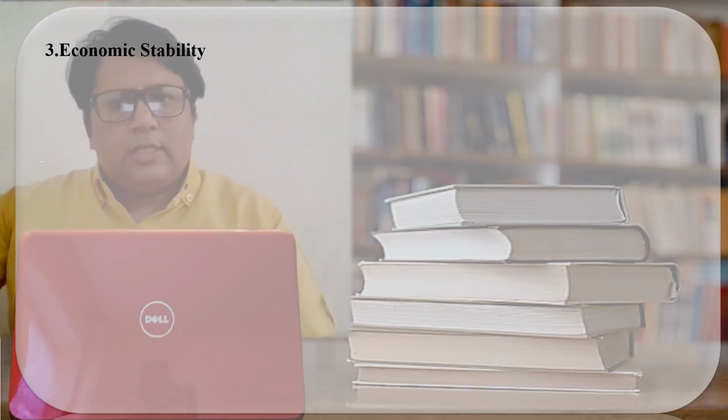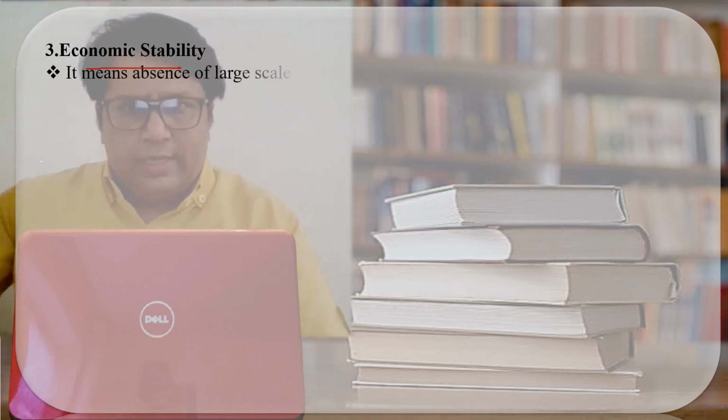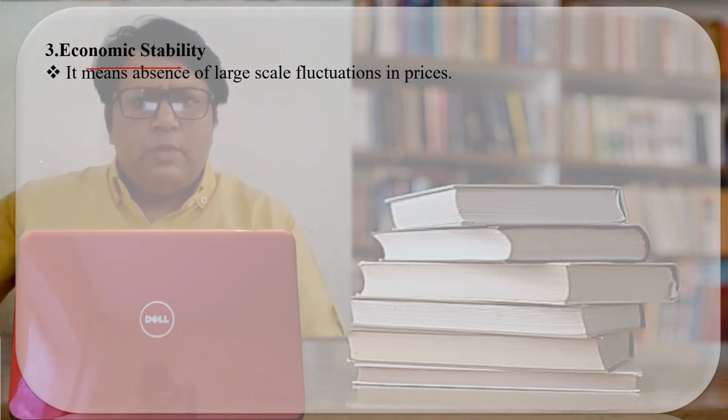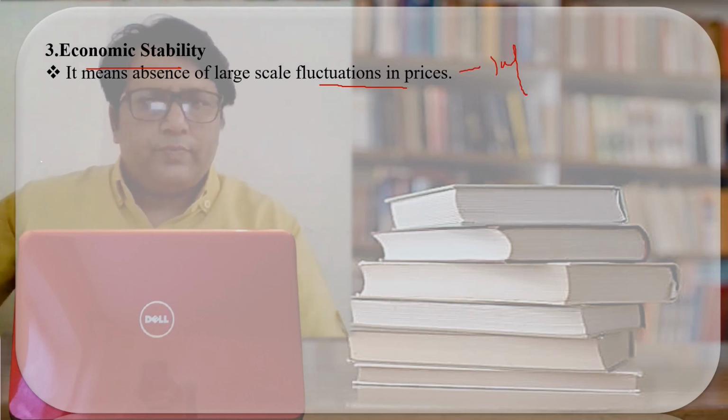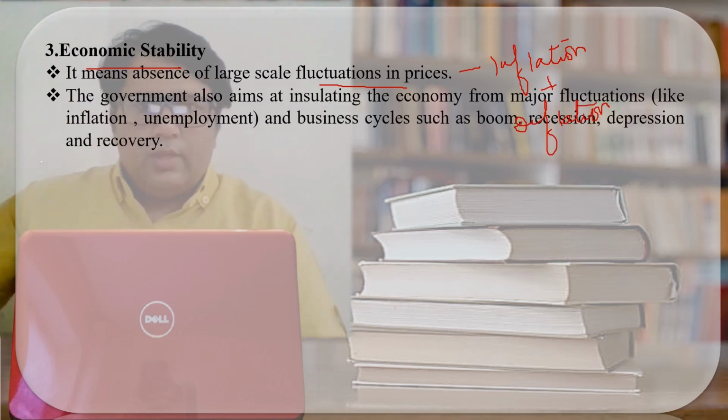Now let us see the third objective. The third objective is the economic stability. The question is, what is economic stability? Economic stability means the absence of price fluctuations. Absence of price fluctuation means what? It means absence of inflation and deflation. Clear? The government also aims at insulating the economy from the major price fluctuations.